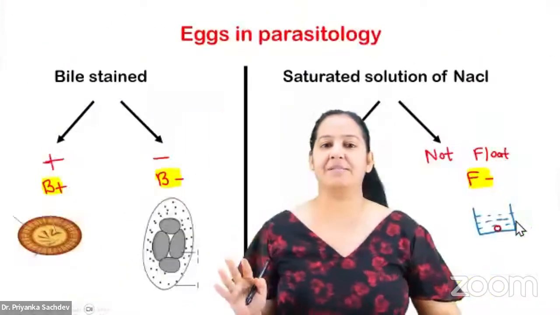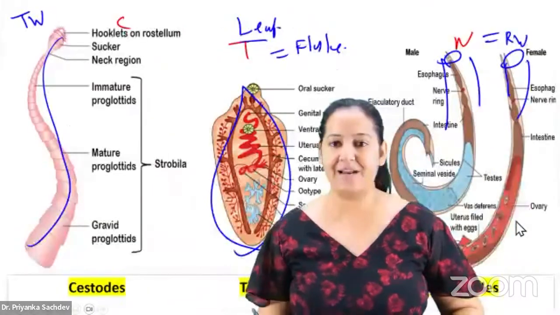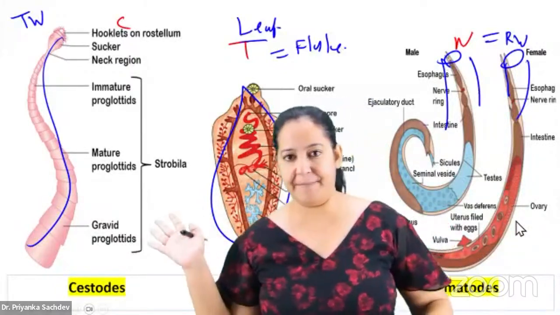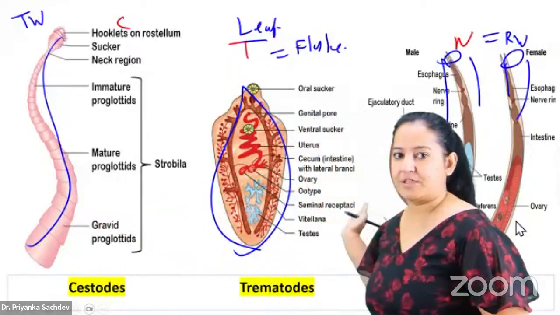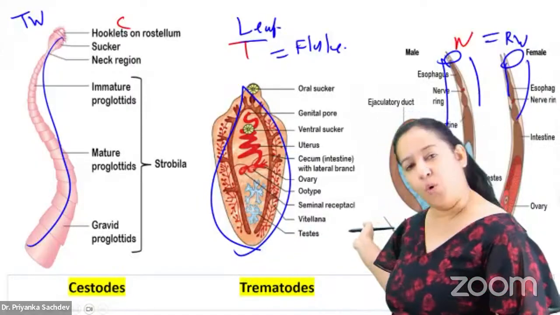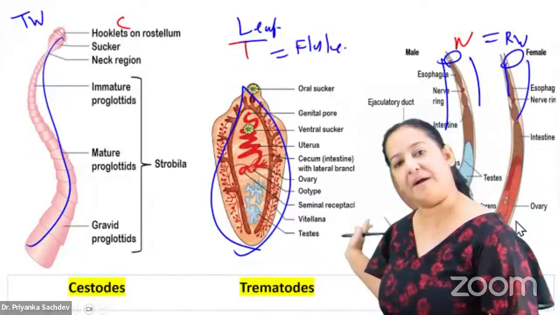Now let's come on the cestode. Before coming on the egg, they all give eggs. Many nematodes are viviparous. They directly give birth to the babies, to the larvae. So in nematodes, not all give eggs, only a few of them give eggs. I will tell you that. But all cestodes give eggs. So all cestodes we have to see, and in nematodes, a few we have to see.